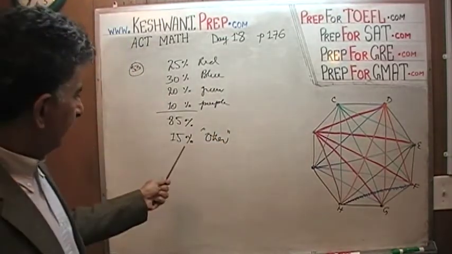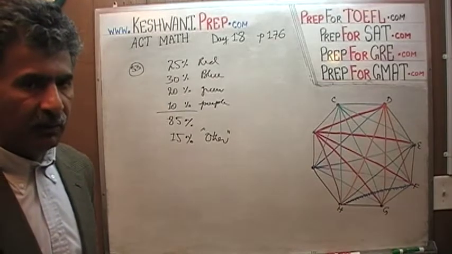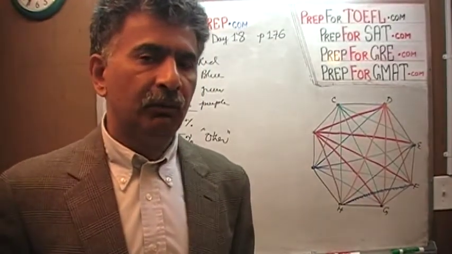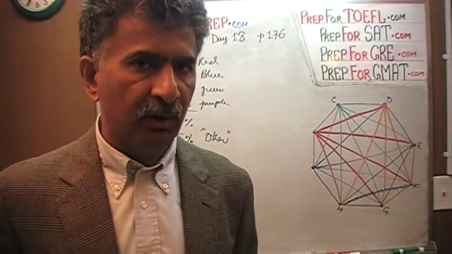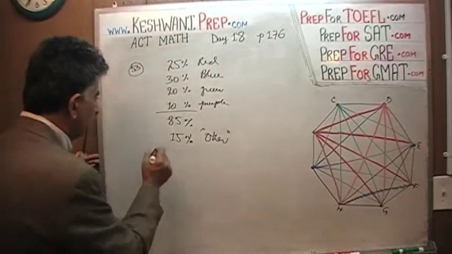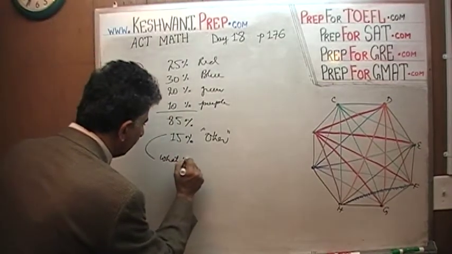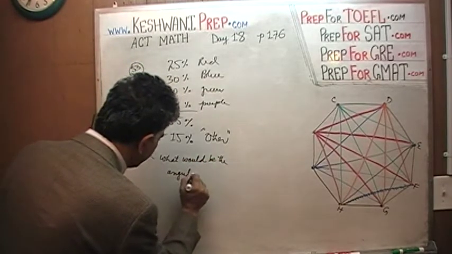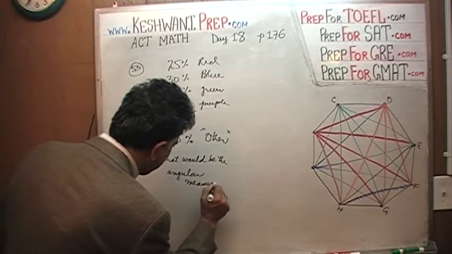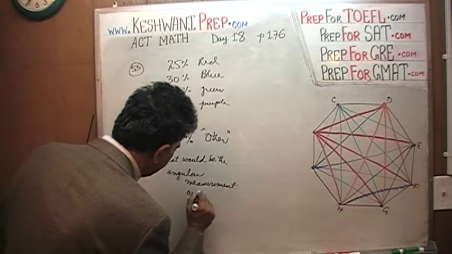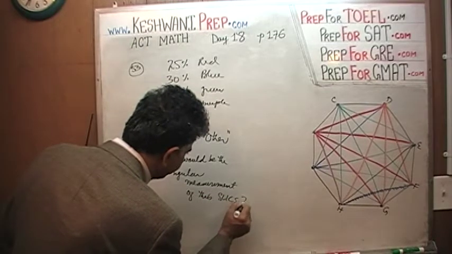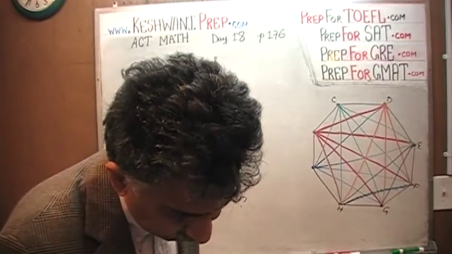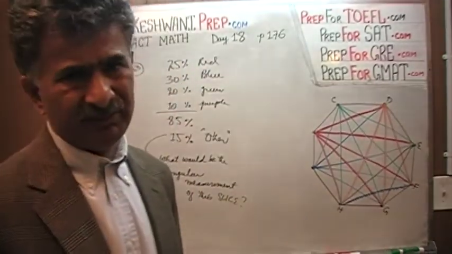And the question simply is, if you were to represent this category of other on a pie chart, the slice in the circle, what will be the angular measure? That's how we say it. What will be the angular measurement of this slice on a pie chart? Let's see how they say it. What will be the degree measure of the other sector? Same thing. What's the degree measure?